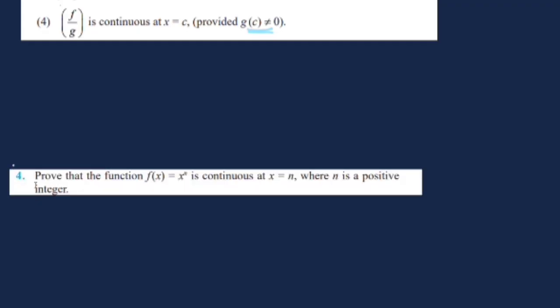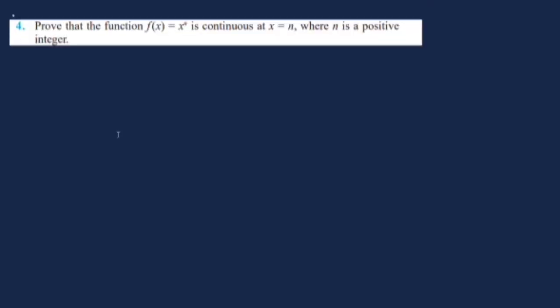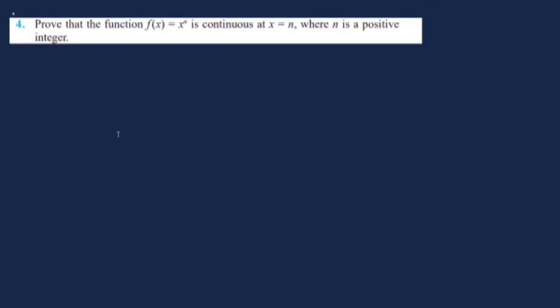Prove the function f of x is equal to x power n is continuous at x is equal to n, where n is a positive integer.